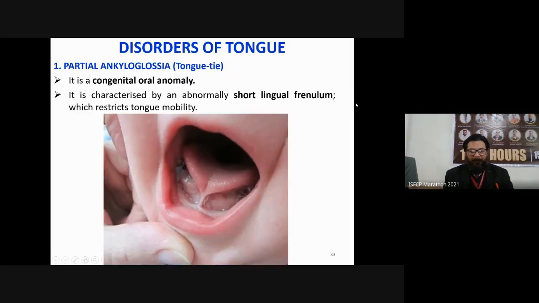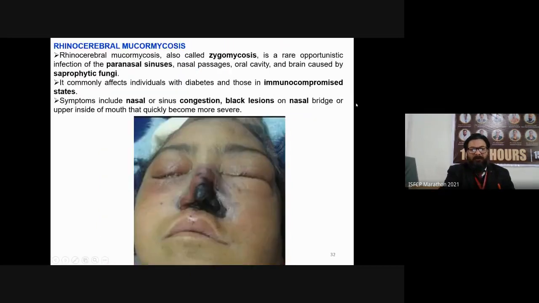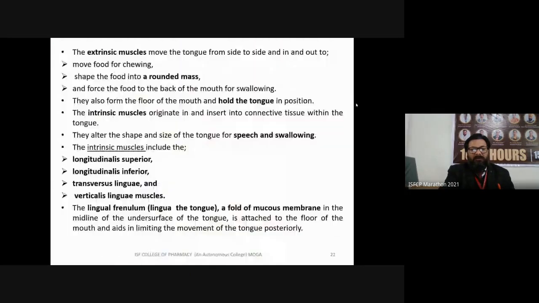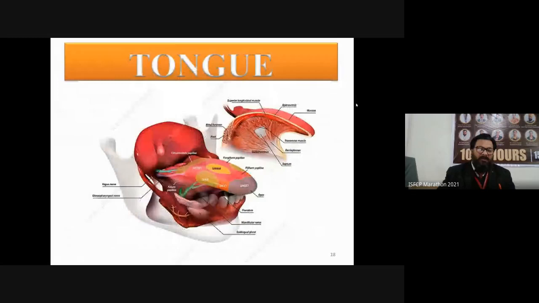Now, before starting the disorders of the tongue, I am going to discuss the tongue. This is our tongue, which is responsible for the sensation of taste. Till now we have already discussed the sense organs like the ear, eye and nose. Now this is the last topic of unit 4, the tongue.